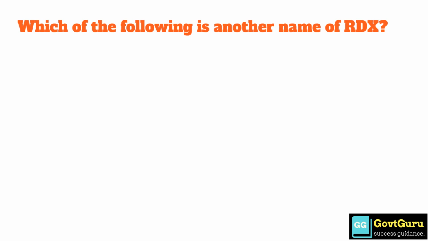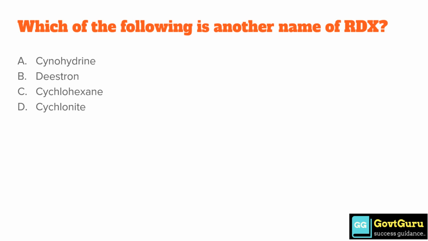Which of the following is another name of RDX? Option A, cyanohydrin. Option B, distron. Option C, cyclohexane. Option D, cyclonite. The correct answer is option D, cyclonite.